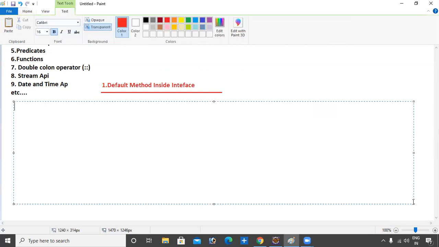In Java, before Java 1.8 version, an interface can only have abstract methods. After the theory, I will discuss all the practical. The point is: before Java 8, an interface could have only abstract methods inside the interface.